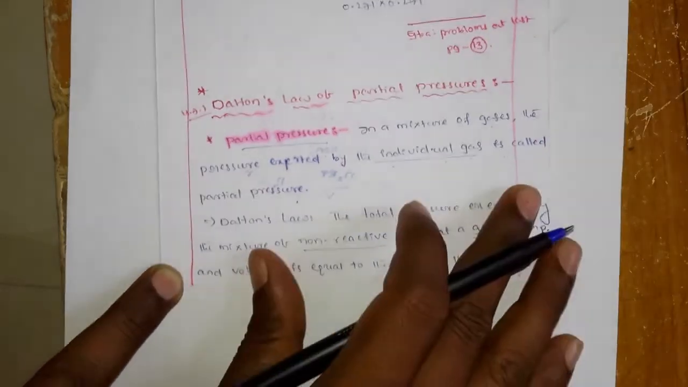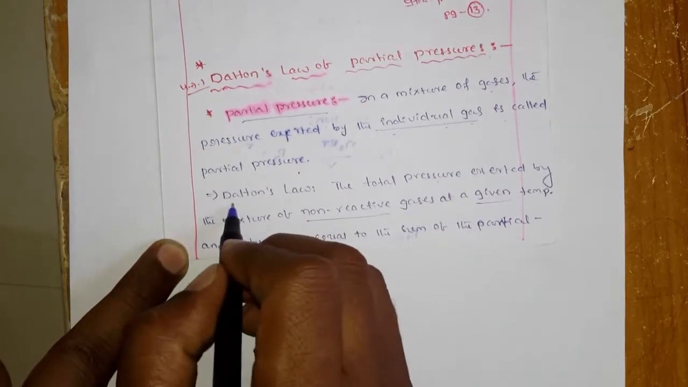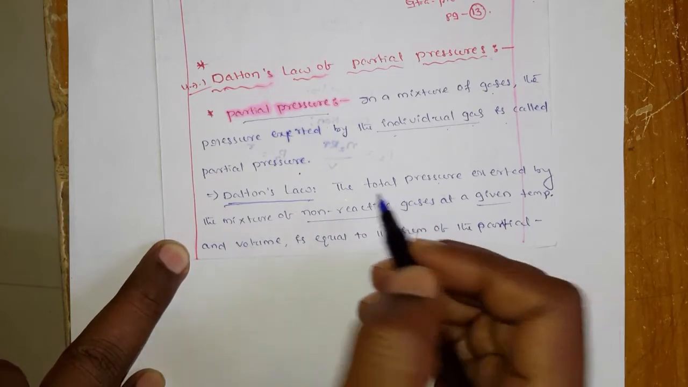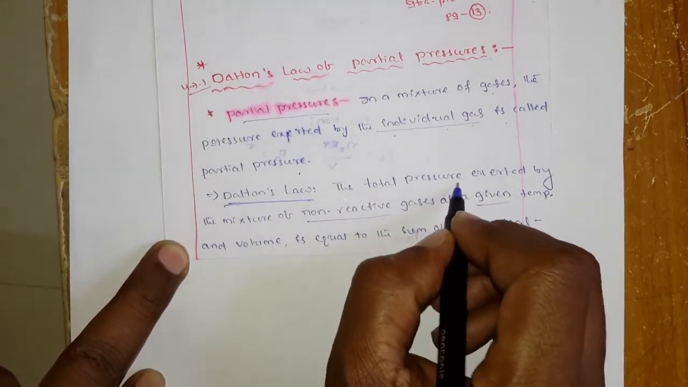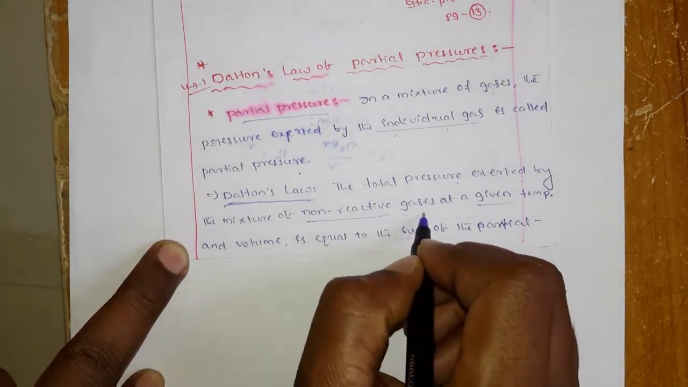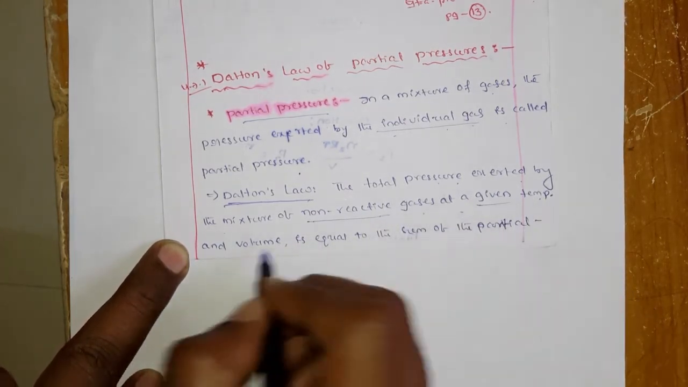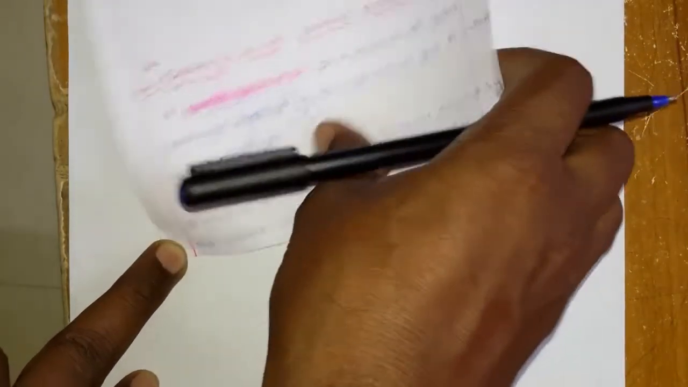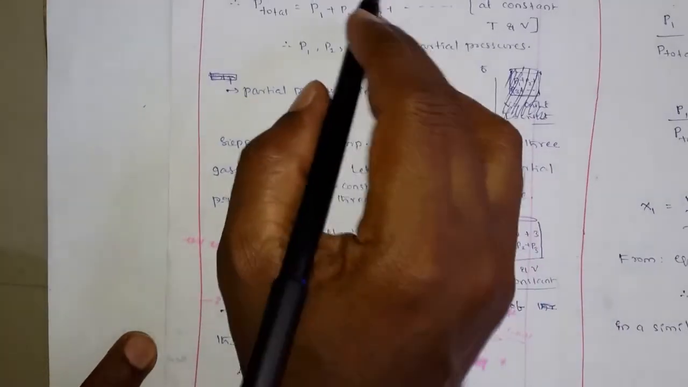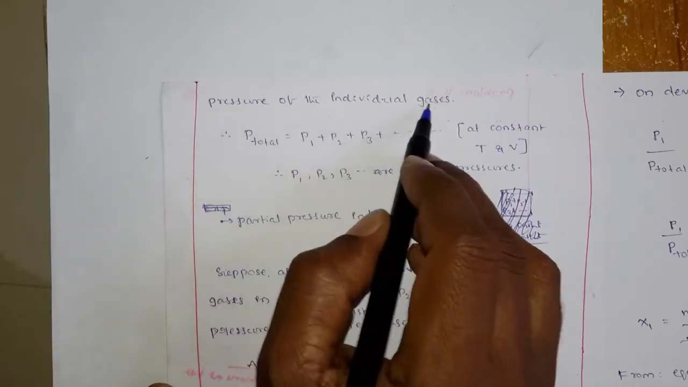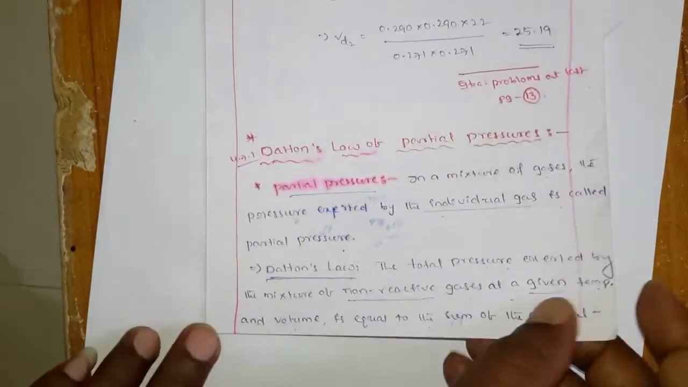ఓకే, రైట్. Now again I'm not going to repeat. And what is the Dalton's law? మరి డాల్టన్స్ లా అంటే ఏంటి అంటే వెరీ సింపుల్. ఇందాక మీకు ఏదైతే చెప్పానో అదే, the total pressure exerted by the mixture of non-reactive gases at a given temperature and volume is equal to the sum of the partial pressures of the individual gases. Okay, so you see again I am reading that is Dalton's law.